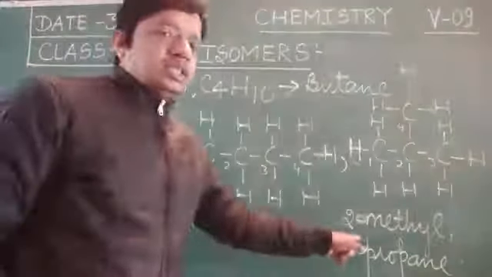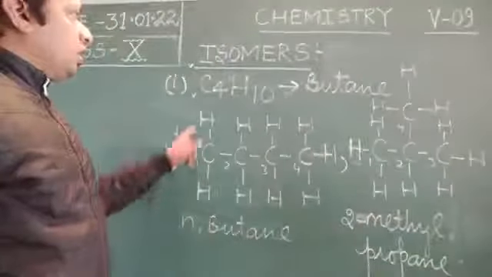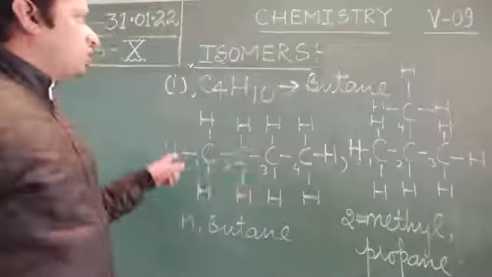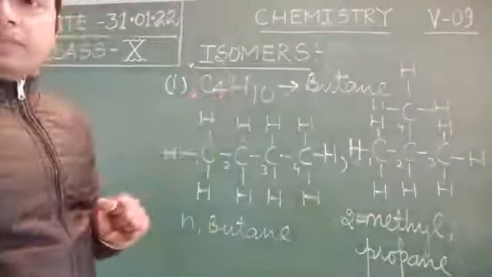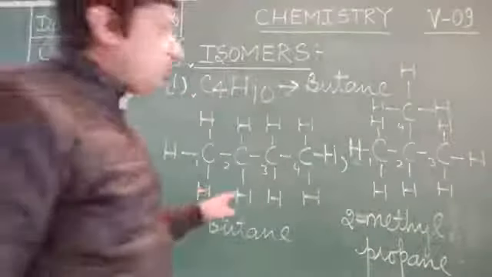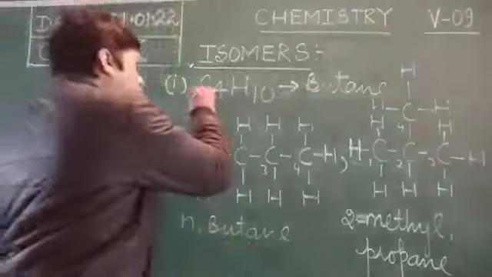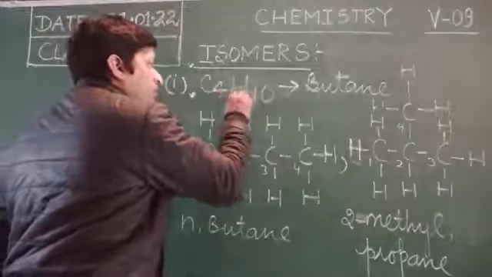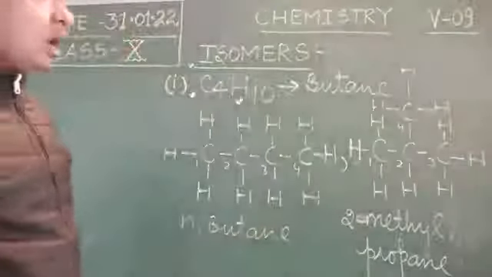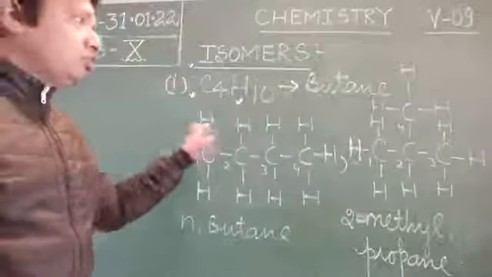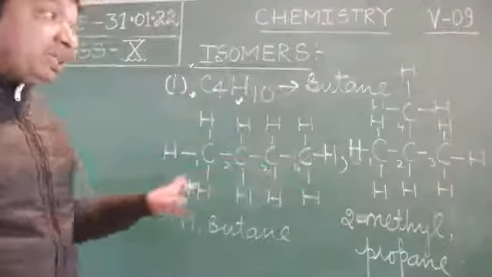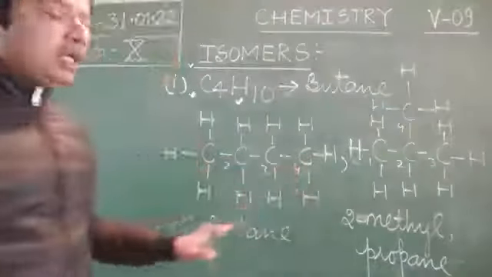In both the conditions, both the organic compounds contain 4 carbon atoms and the number of hydrogen atoms is 10, and their molecular formula is C4H10. The molecular formula is same, but their structures are quite different.